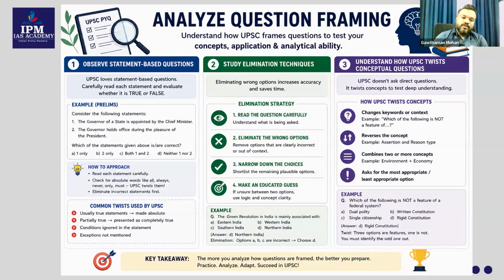And how to approach this one? Read each statement carefully. Check for the absolute words like all, always, never, only, must. These are certain twists made by the UPSC. Must and all, they're saying that it's sure. Here, the governor of a state is appointed by the chief minister. It's a must, it's a very strong statement.